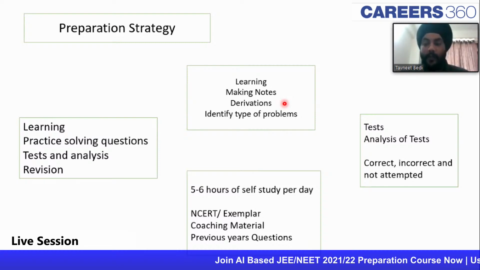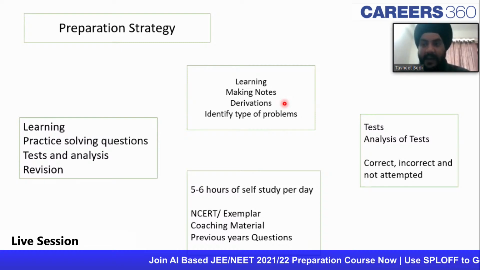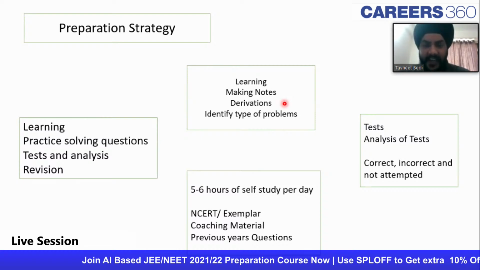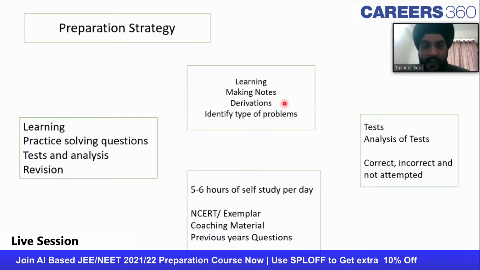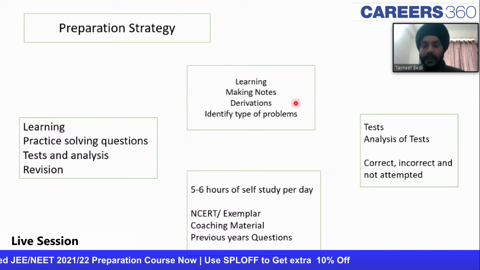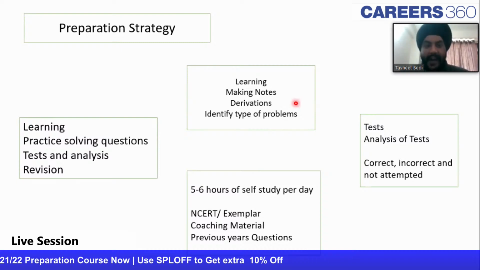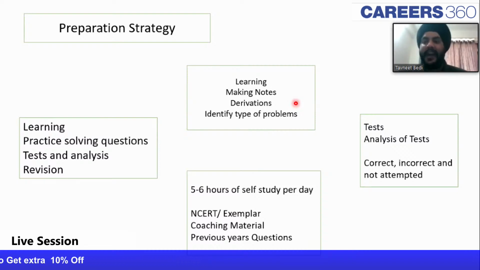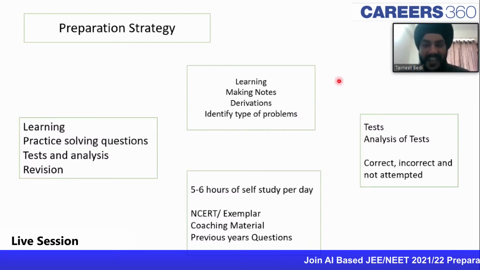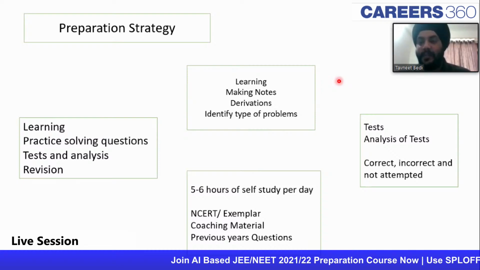In that formula, whatever parameters and variables are present there, you have to be very clear with all of those parameters. The next thing is to identify the type of problems. So there is a formula-based question. Let's say E is equal to hc by lambda. This is a simple formula, but there are 3 parameters present there: there is energy, there is c, and there is lambda. So the question can be framed by providing you any two pieces of information and asking about the third one.